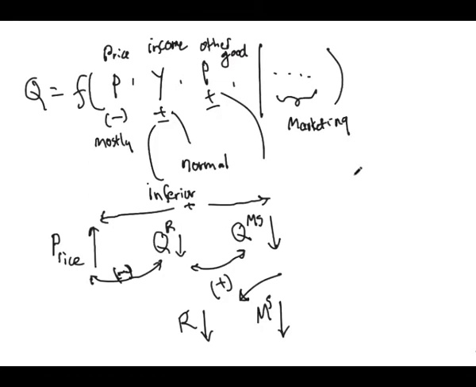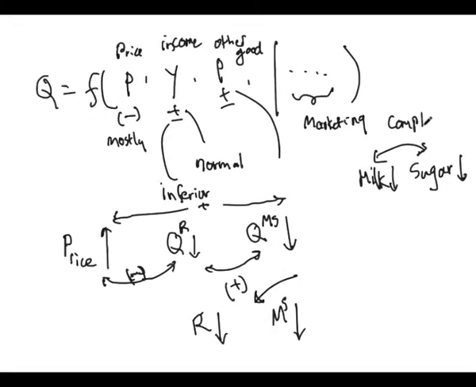But if I look into the product, what are the two types of products? Let me change the example: milk and sugar. Your sugar demand has gone down, your milk demand has gone down. What type of products are these? How do you call the relationship between sugar and milk? So these are complementary products, right? Complementary products. They move in the same direction. So what do you see now? Which two are moving in the same direction?